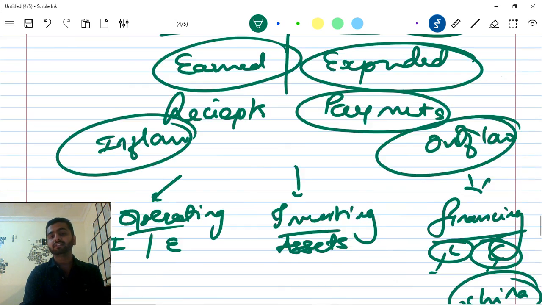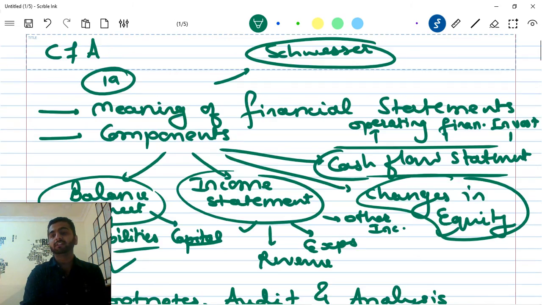We'll study what dividend is and everything in a specific chapter, so let's not go into that right now. I hope you have got the various components of financial statements. There were 4 components. The balance sheet, which consisted of 3 items: assets, liabilities, capital or owner's equity. Then the income statement, which we call in India the P&L: revenue, expenses, other income were the 3 components. Changes in equity, as in the owner's capital, and last was the cash flow statement, the inflow and outflow from operating, financing and investment activities.